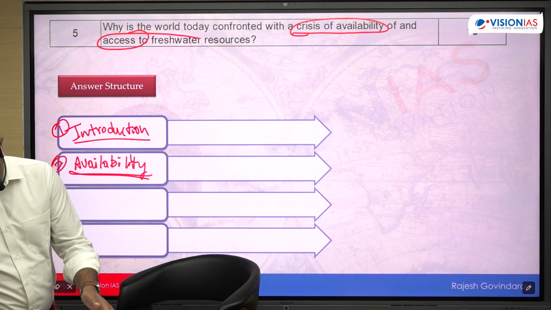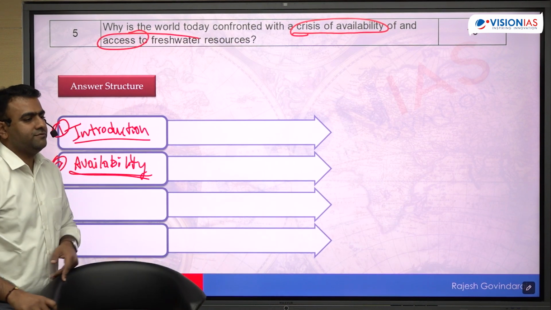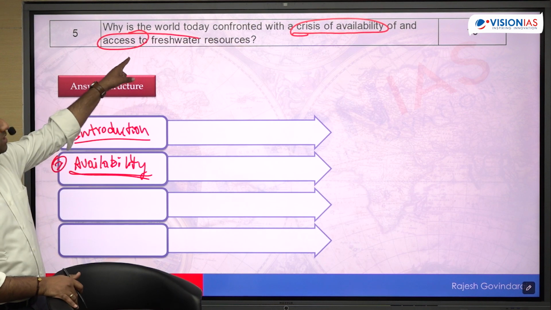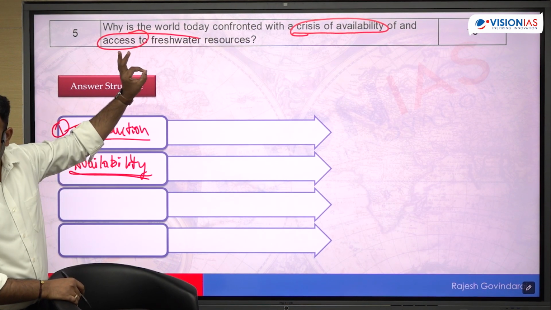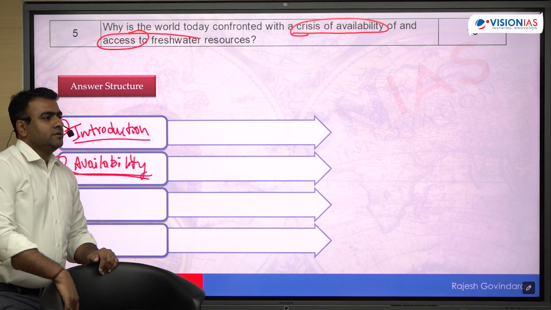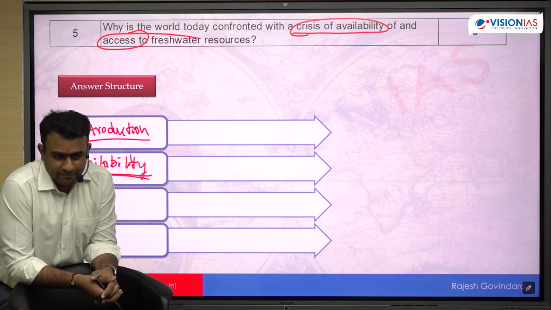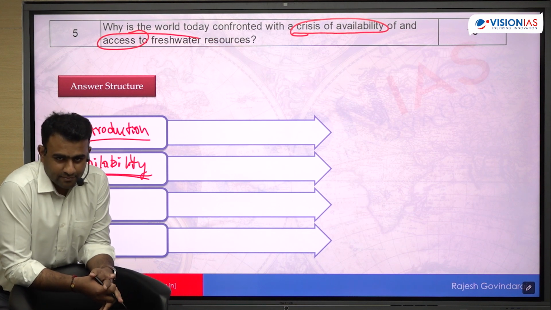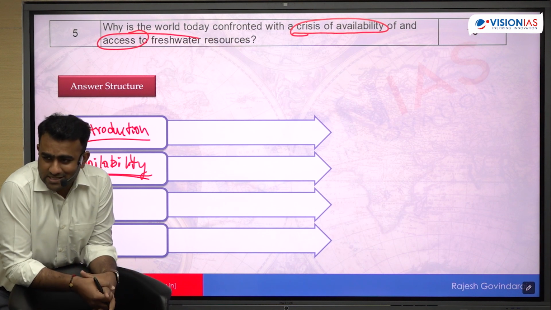So what are the reasons behind the lesser availability of fresh water on the surface of Earth? This is at the global level. Don't restrict your answer to India alone. You have to talk at the global level. So what are the reasons behind less availability of water at the global level? Tell me. Do you know? So try to give the answer. Why is there less availability of water?